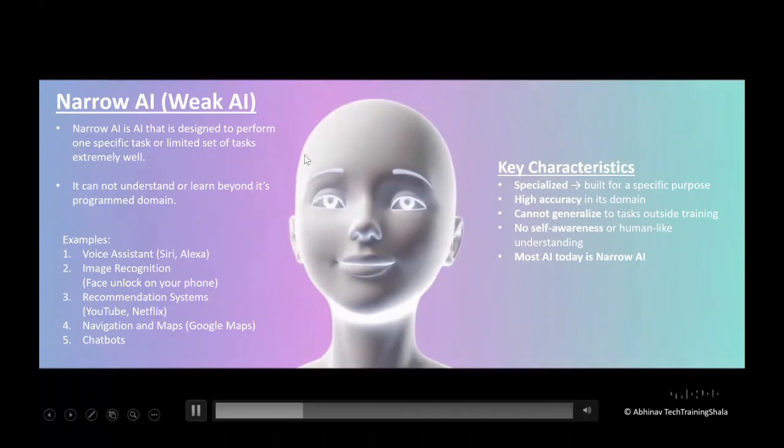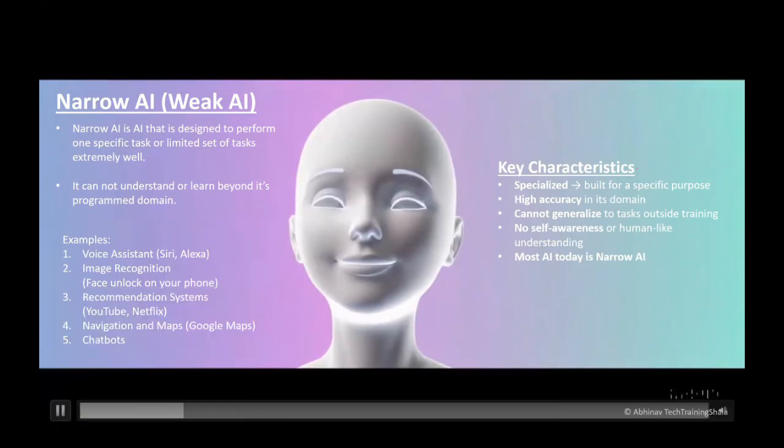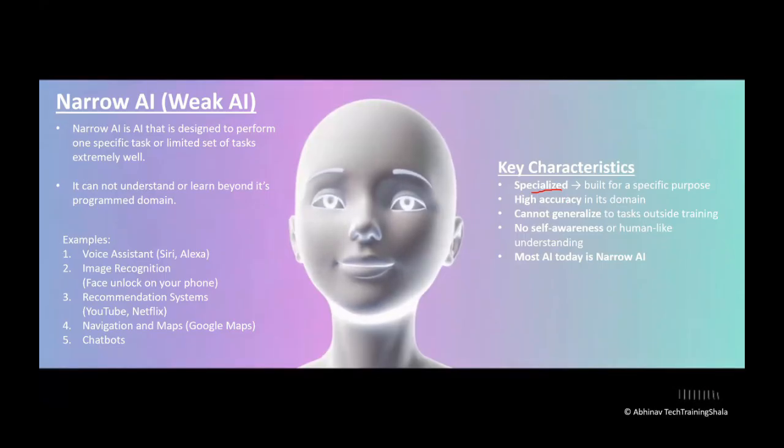Now, key characteristics. The first characteristic is specialized. It is basically built for a specific purpose. The second characteristic is that it is highly accurate in its domain. Because it is trained within certain boundaries, it possesses high accuracy. And it cannot generalize the task outside the training.